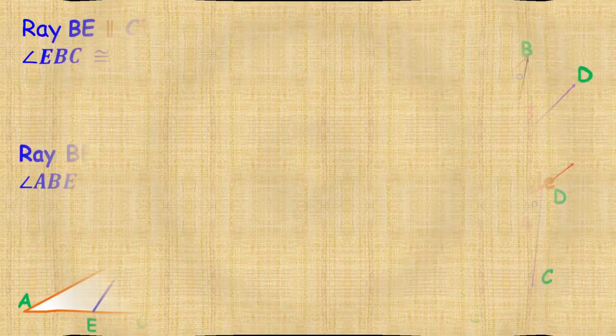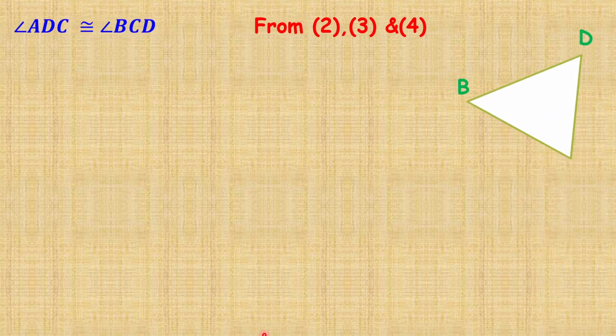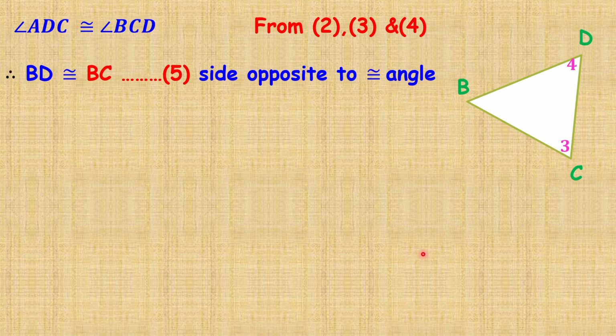Angle ADC is congruent to angle BCD. Here I have drawn this triangle separately. In this triangle BCD, angles 3 and 4 are shown here. Angle 3 is equal to angle 4. If two angles are congruent then the opposite sides are also congruent. Therefore BD is congruent to BC.